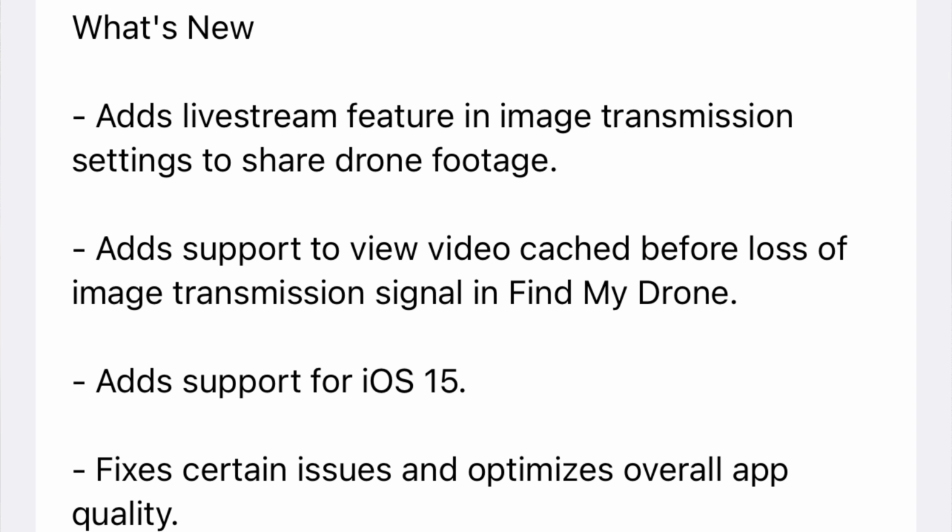So let's go ahead and take a look at the release notes here. You can see the app is now version 1.4.12. And under the What's New section, it says it adds a live streaming feature in image transmission settings to share drone footage. It adds support to view video cache before loss of image transmission signal in Find My Drone. So that's definitely interesting as well. Adds support for iOS 15, so it now officially supports iOS 15. And lastly, it just says fixes certain issues and optimizes overall app quality.